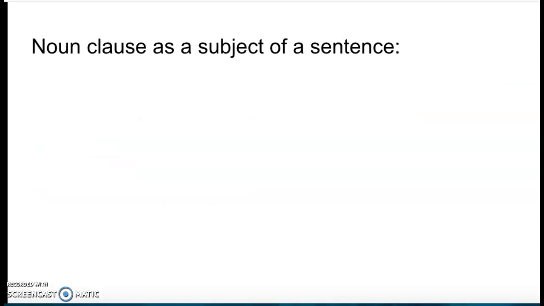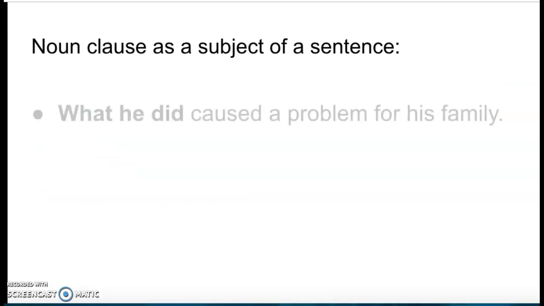So noun clause as a subject in a sentence. What he did caused a problem for his family. So we have the noun clause, what he did, that's our subject. And the very next thing is going to be the verb of the sentence. What he did caused.